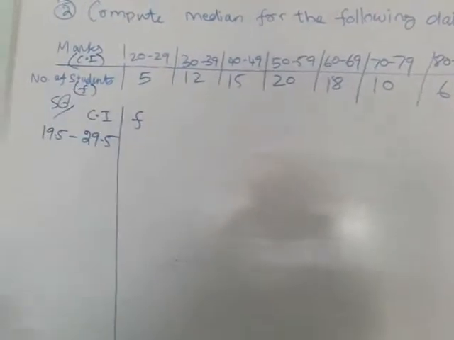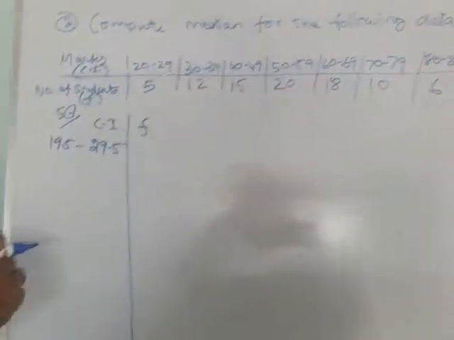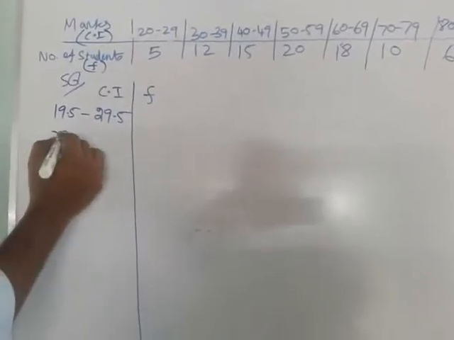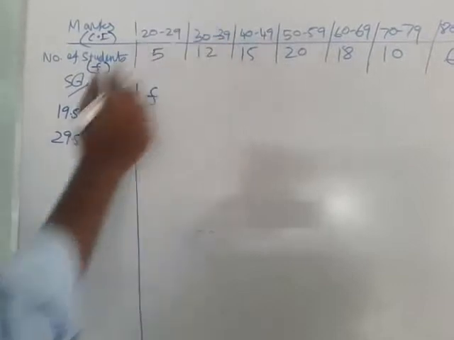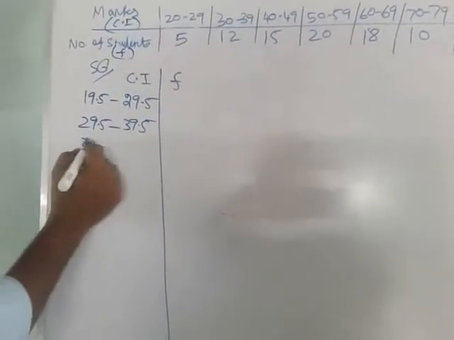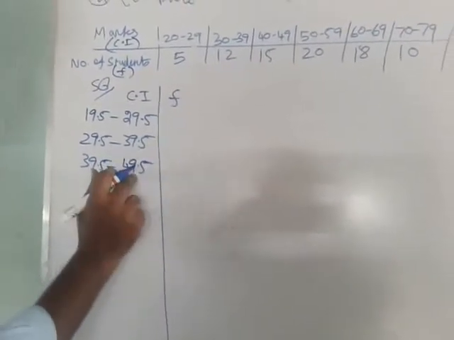Easily we can do it. In the upper limits, just add 0.5, and in the lower limits, subtract 0.5. Next one, reduce 0.5 here, you get 29.5, and in the upper add 0.5, 39.5. Likewise, next one, 39.5 and here 49.5. So write these values here.